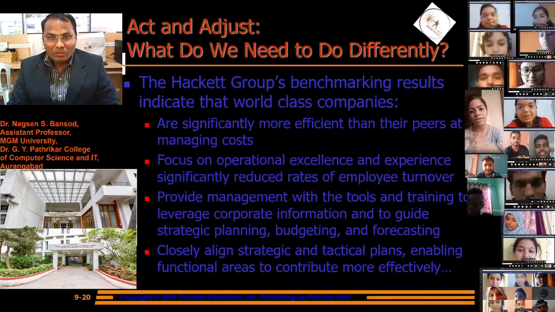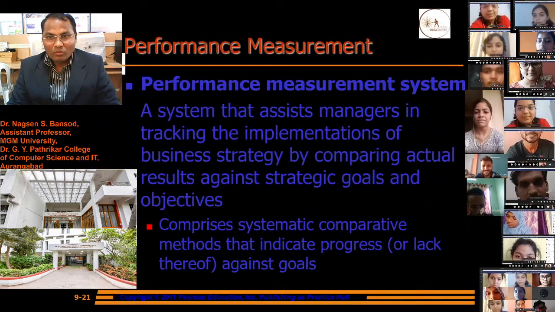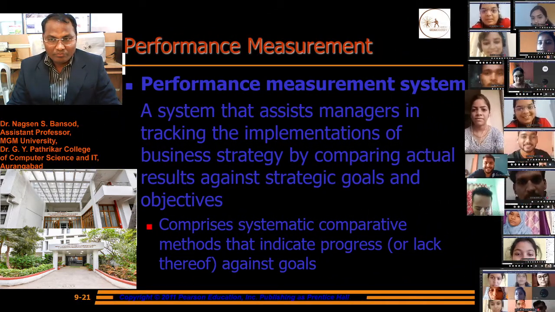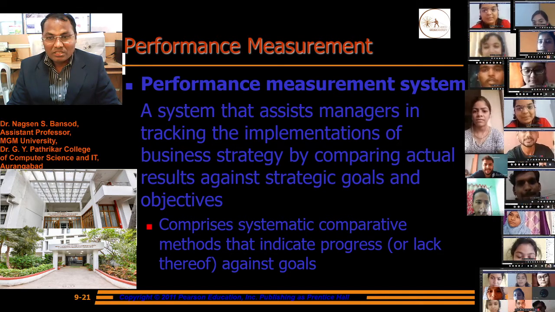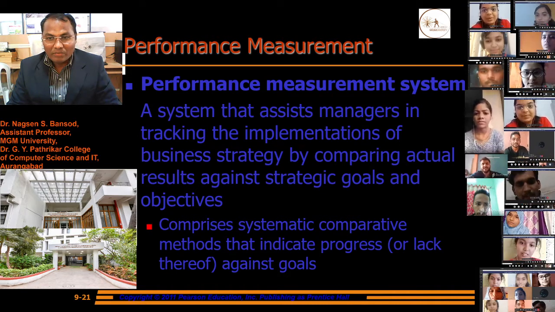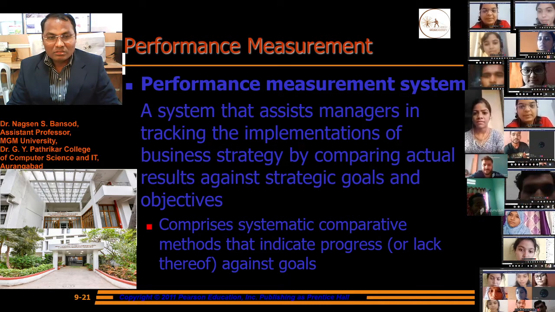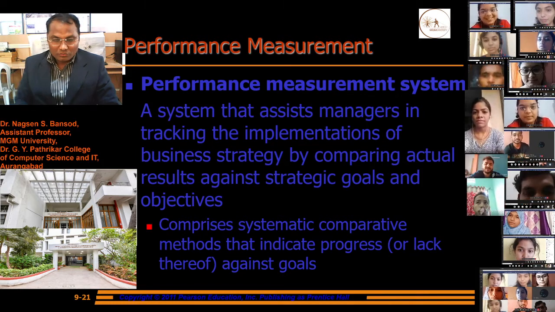And today we are going to discuss performance measurement. The performance measurement system is a system that assists managers in tracking the implementation of a business strategy by comparing the company's actual results against the strategic goals and objectives.